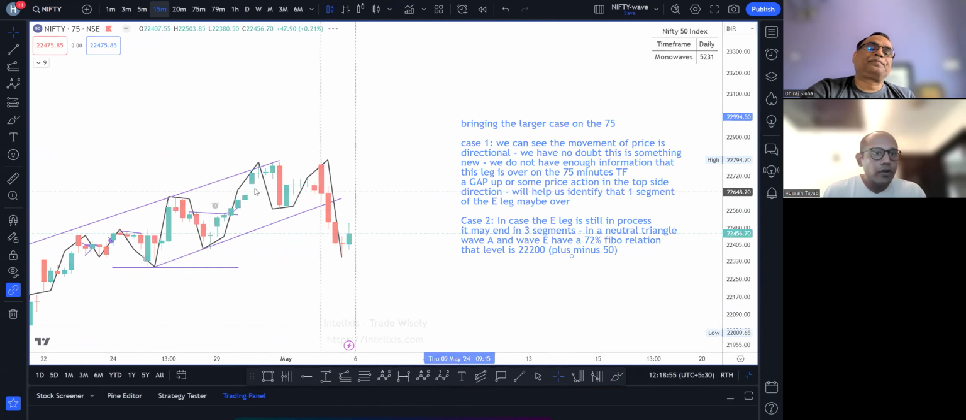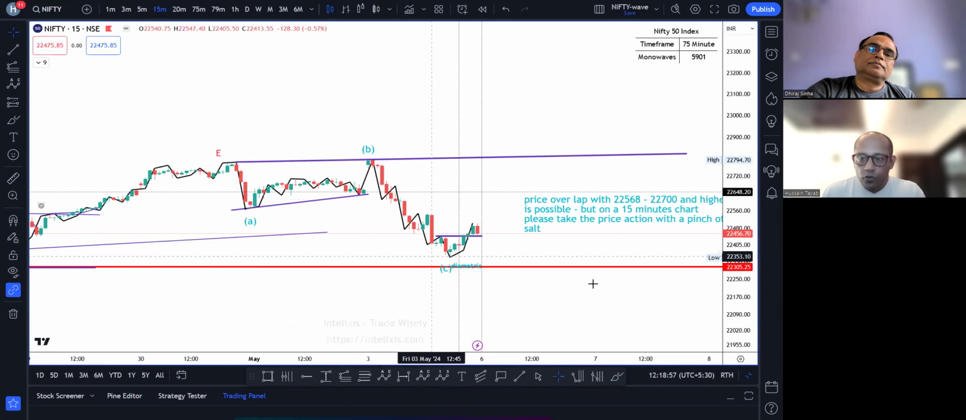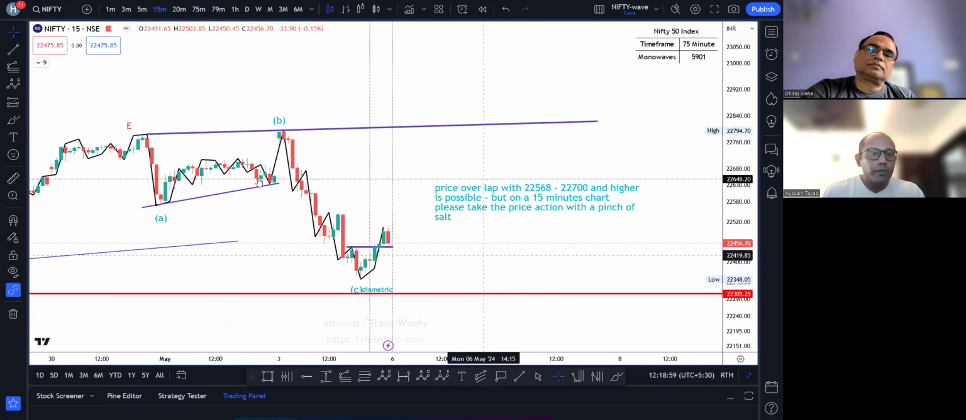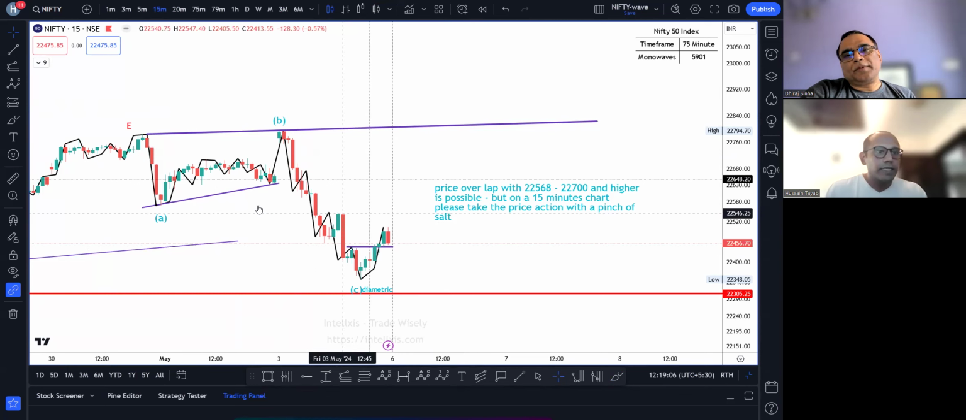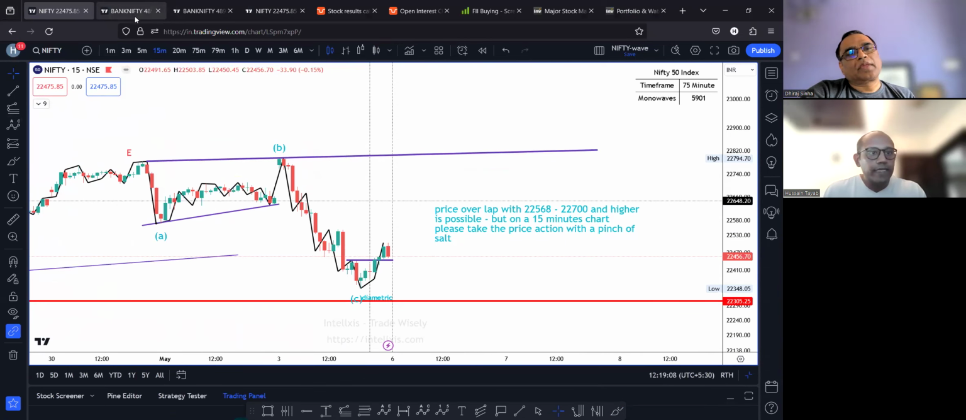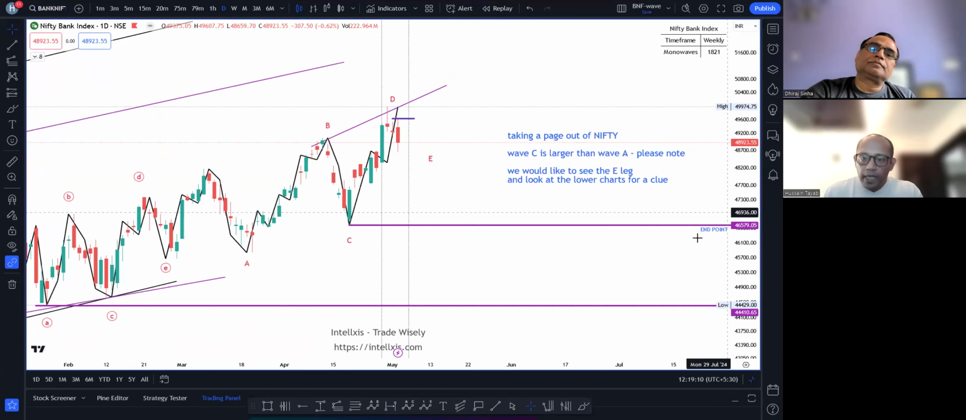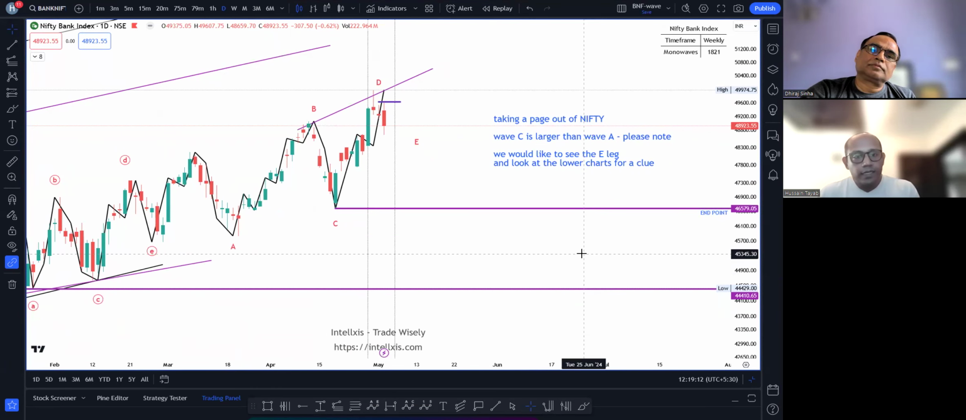I'm just putting a caution that we have shown you a possible price action movement here, but please note this is a 15-minute time frame. Take it with a pinch of salt. Right? I will move on to Bank Nifty. So Bank Nifty is a little different than Nifty as of right now.